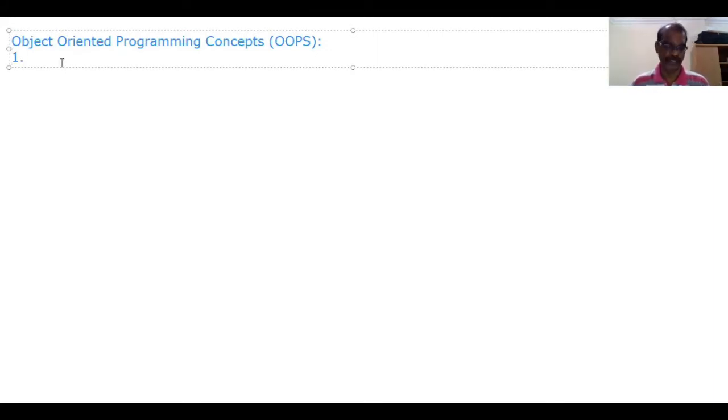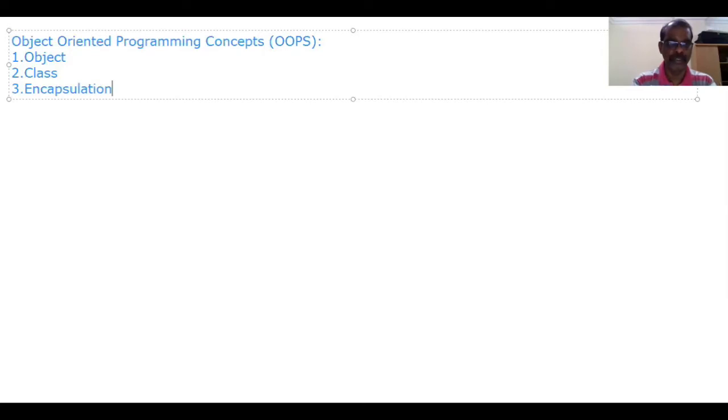First one is object. Second one is class. Third one is encapsulation. Fourth one is data hiding. Fifth one is abstraction.